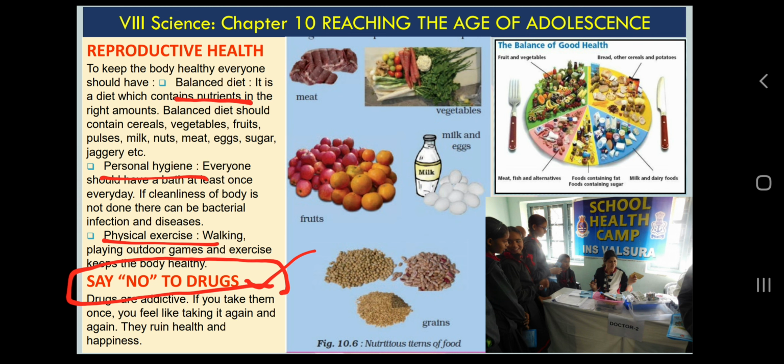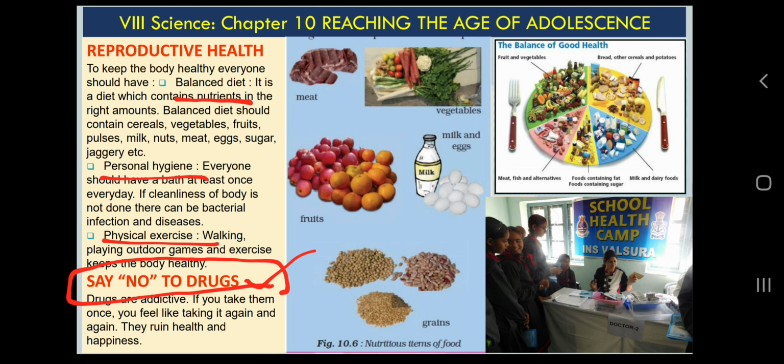So we all know what drugs are. Drugs are simply medicines which we take when we are ill, and we take them for a very short period of time, and they have some effects in our body. I am sure that if you all have taken some type of medicine in your lifetime, sometimes medicines have some hallucinogenic effects. For example, some type of sleeping effects, or losing your senses effect. So some people love those effects and they take those medicines unnecessarily or illegally. That will adversely affect their bodies. So we must say no to drugs.